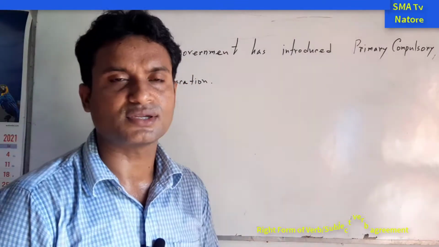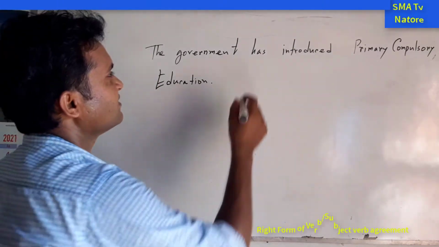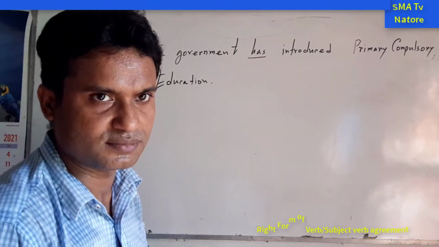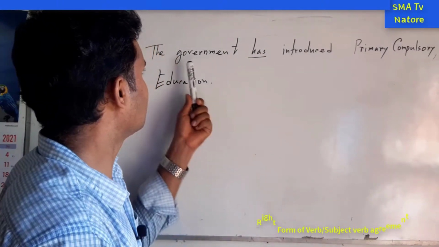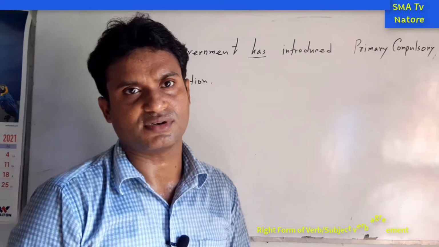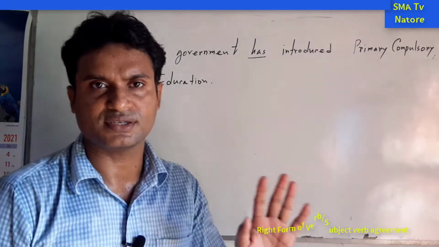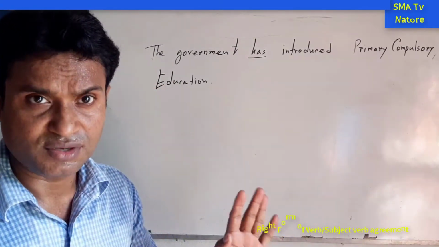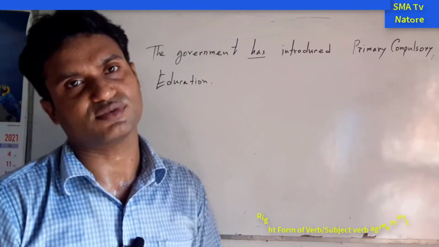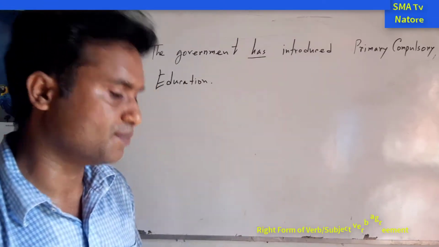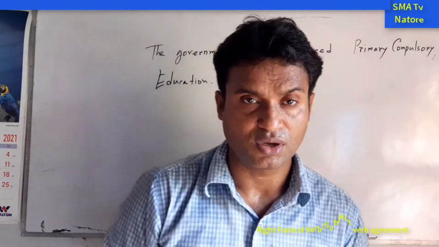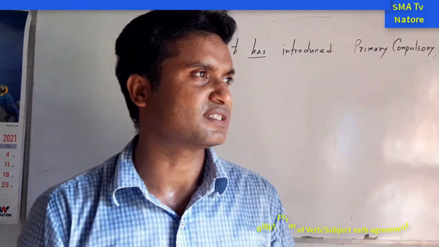So in this sentence, what happened? This is the form of the verb. Here the government is the third person singular number. Why? Because this is the name of a state. For this reason, this is third person singular number. For example, the river of Padma, or the river of Jamuna, or the river of Surma, or we can say the Sundarban.